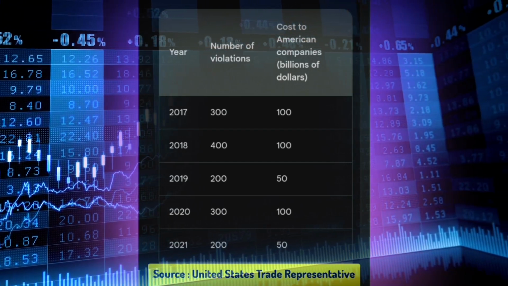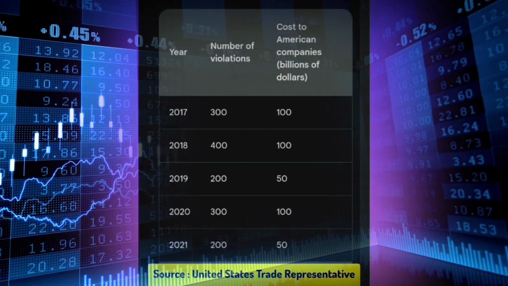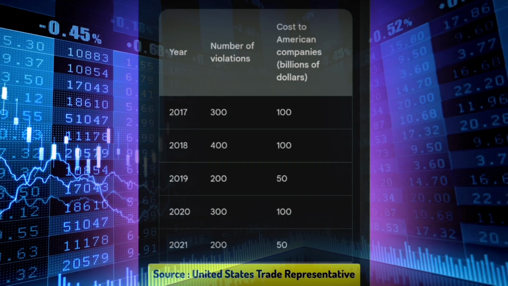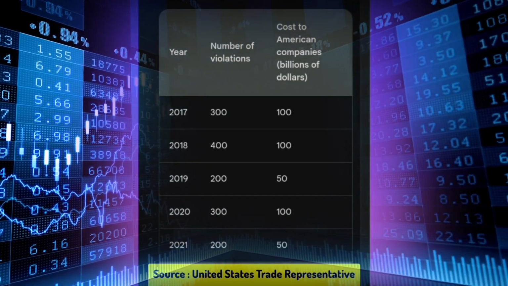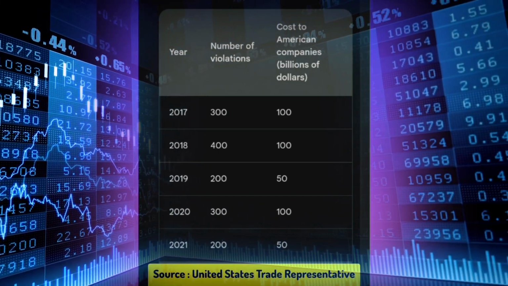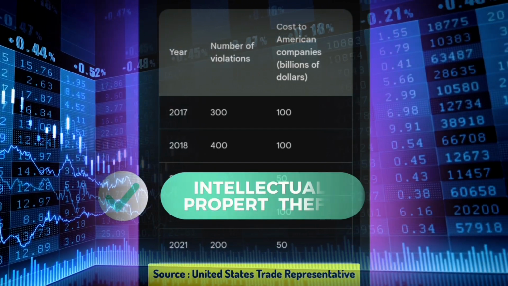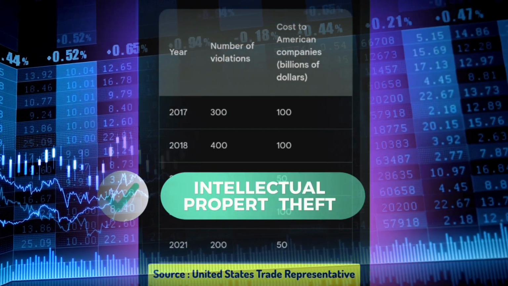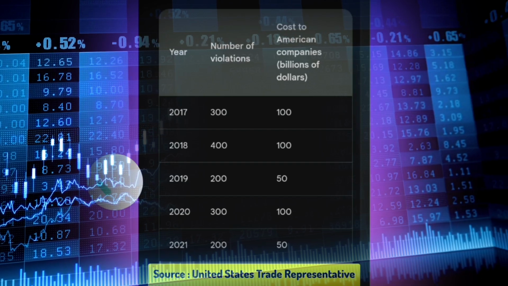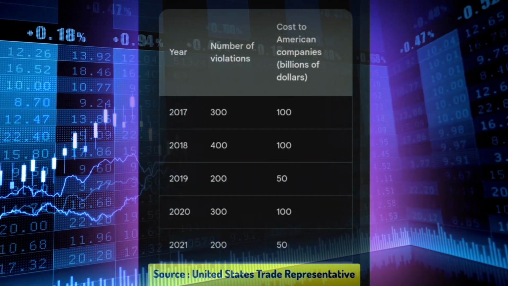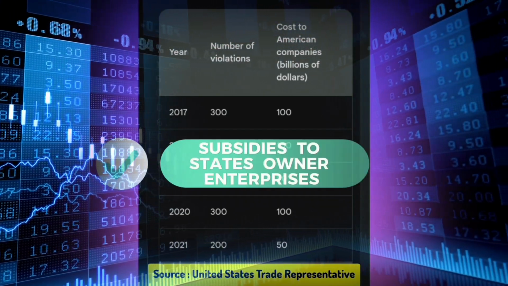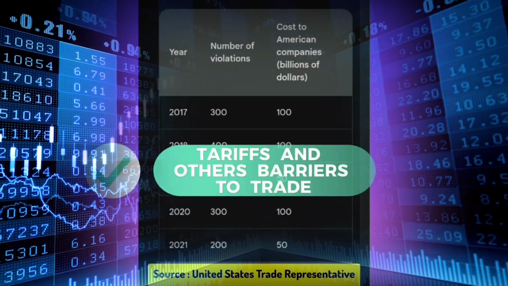The cost to American companies has also increased each year, with the most costly year being 2018. The most common types of trade violations committed by China include intellectual property theft, forced technology transfer, subsidies to state-owned enterprises, tariffs and other barriers to trade.